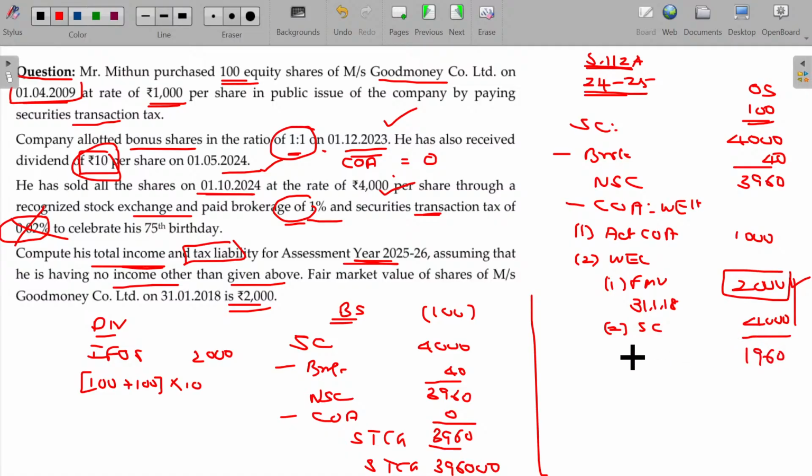1960 will be the long-term capital gain per share. And if you multiply with 100, then total long-term capital gain in this case being 1,96,000. Yeah, 100 shares only. I thought 1,000 shares. Okay, 1,96,000 you gain. This is a long-term capital gain. This is a short-term capital gain. This is income from other sources.